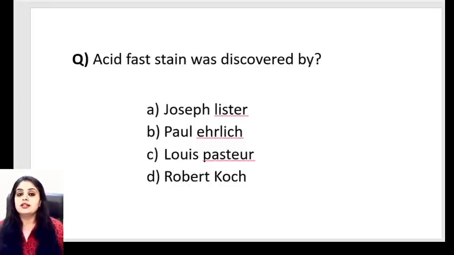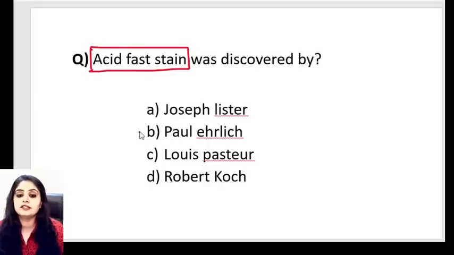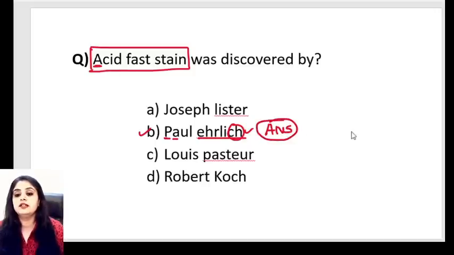Coming to the next question. Acid-fast stain was discovered by Joseph Lister, Paul Ehrlich, Louis Pasteur or Robert Koch. If you all remember, the correct answer is Paul Ehrlich. Do you remember what all Paul Ehrlich had given us? Let's do a recap. Firstly, Ehrlich tells me that the Ehrlichia organism was given. Then CH tells me chemotherapy, he is the father of chemotherapy. P tells me he got a prize, for toxin, antitoxin. And A tells me that he's given us the acid-fast stain. So Paul Ehrlich is the final answer.